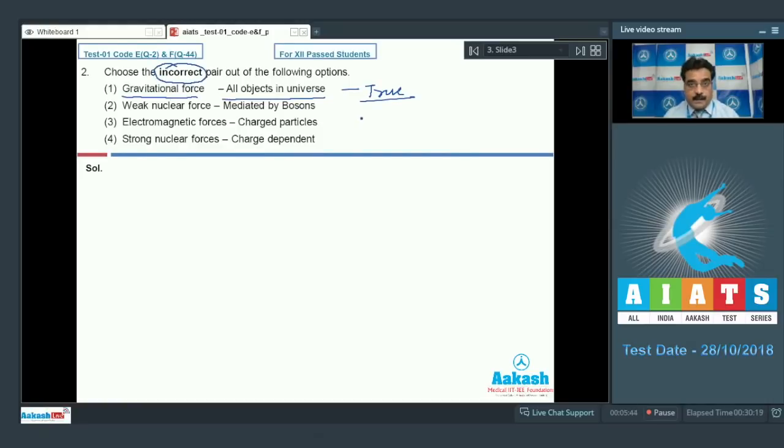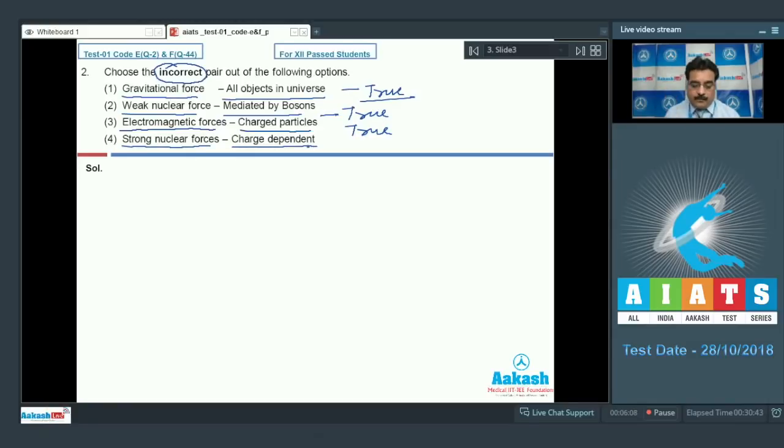The first one is a correct pair. Weak nuclear force mediated by bosons, yes, this is true. If I go to option number 3, electromagnetic forces mean Coulombic forces, acting on charged particles, yes, this is a correct pair. And last, a strong nuclear force, charge dependent.